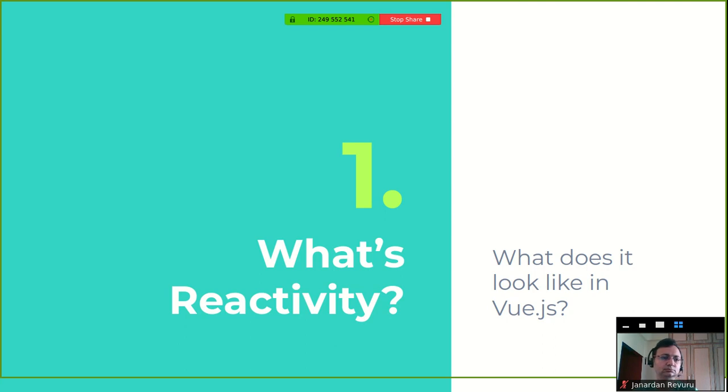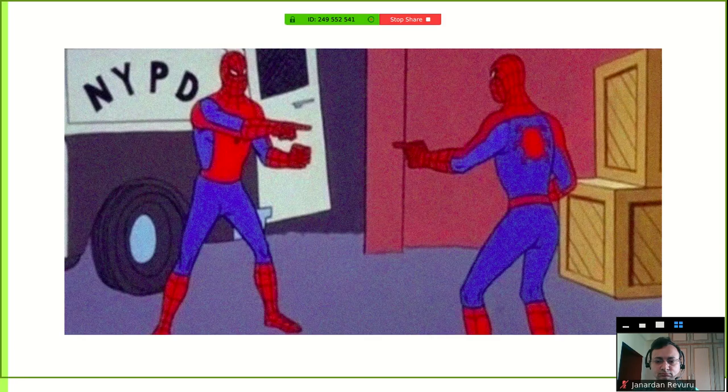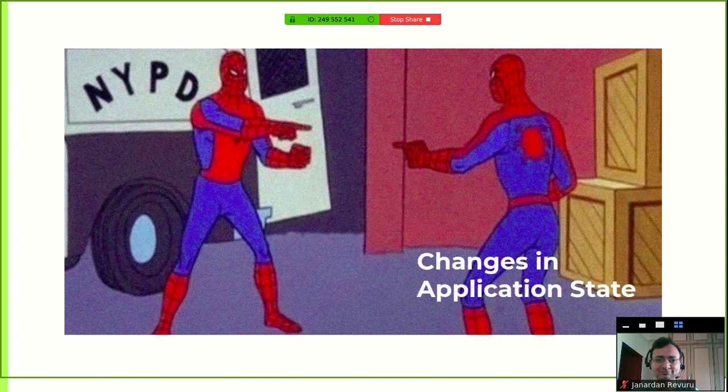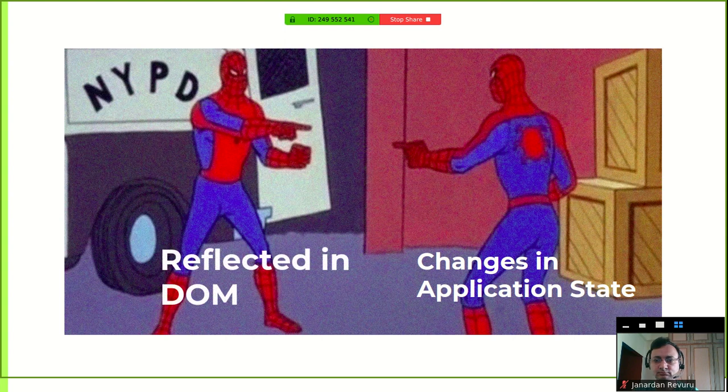But in the case of JavaScript frameworks, reactivity has one particular definition: changes in your application state are directly reflected in your DOM.